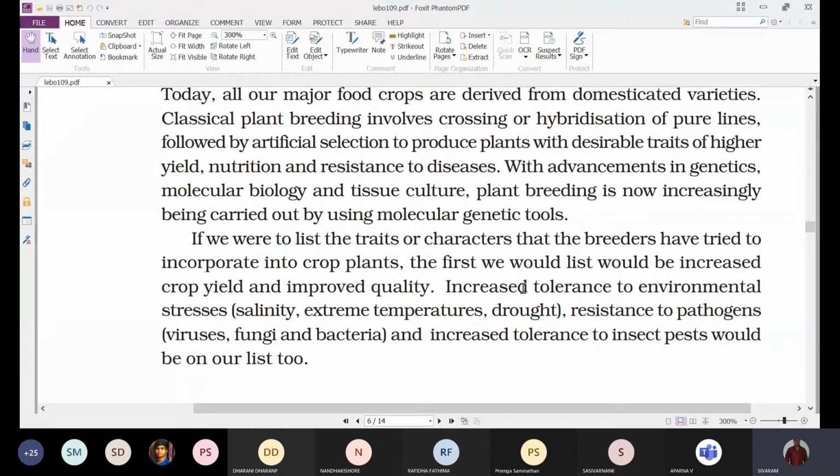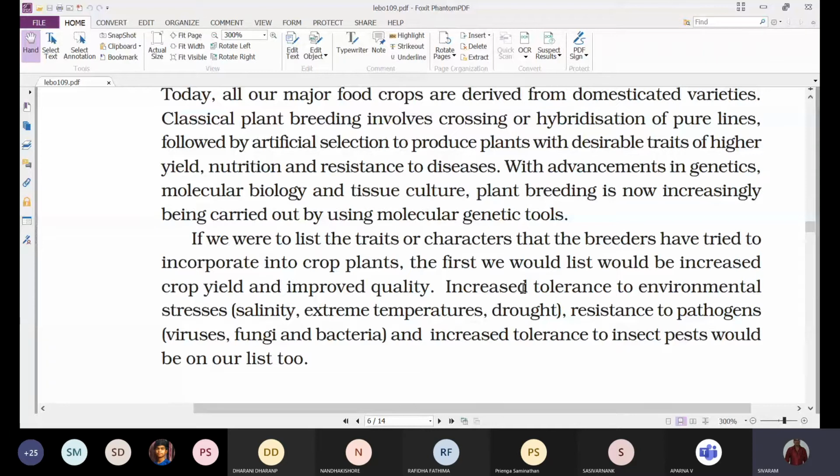They developed pure lines, and by artificial selection they introduced desirable traits or characters like higher yield, improved nutritional values of the food products, and next they developed disease resistant varieties.